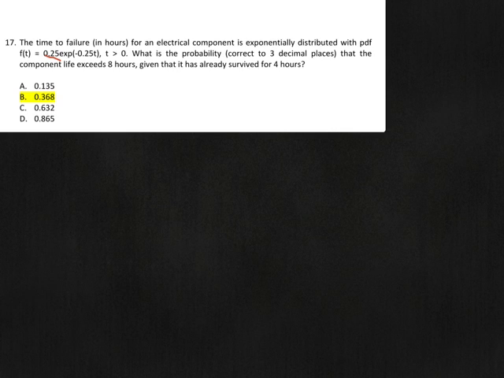Okay, well there's two ways you can do this. So the probability that t is going to be greater than 8, given that it's already been 4 hours, so I'm not exactly sure how you write that. Given the time equals 4 already. I know that that's not the correct notation. Someone please tell me how to do it if you know. It is greater than 8.